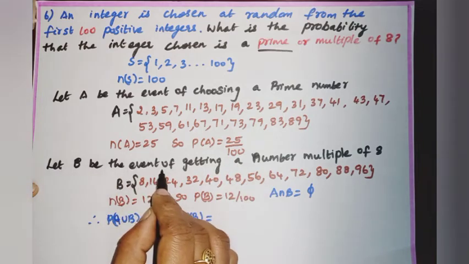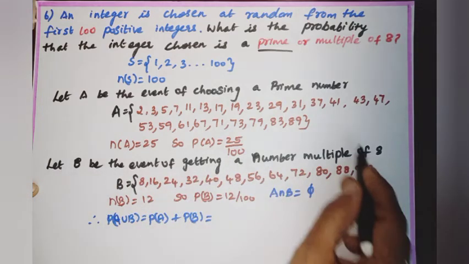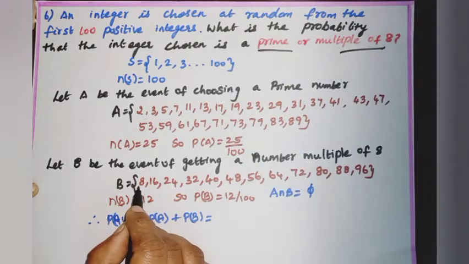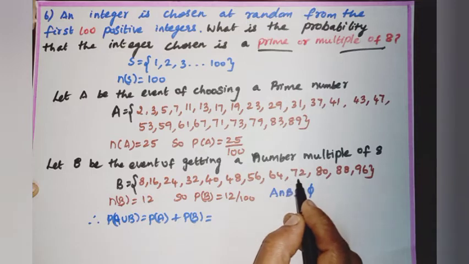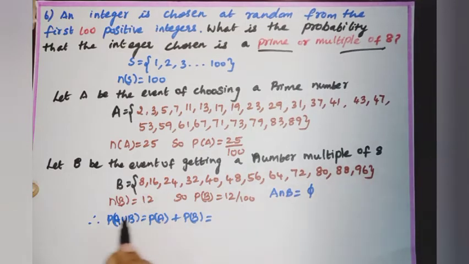Let B be the event of getting a number that is a multiple of 8. B equal to 8, 16, 24, 32, 40, 48, 56, 64, 72, 80, 88, 96. N of B equal to 12. So P of B equal to 12 by 100.